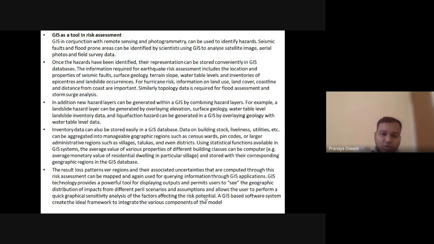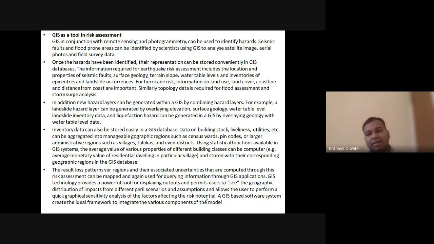In addition to new hazard layers which can be generated within a GIS by combining hazard layers, a landslide hazard layer can be generated by overlaying elevation, surface geology, water table level, and landslide inventory data, and the liquefaction hazard can be generated by GIS by overlaying geology. Inventory data can also be stored easily in a GIS dataset.